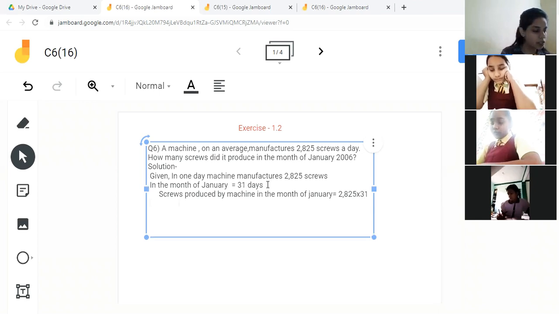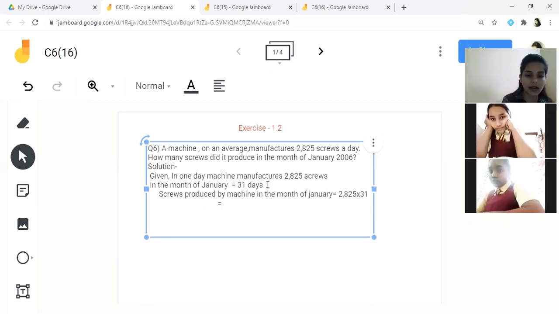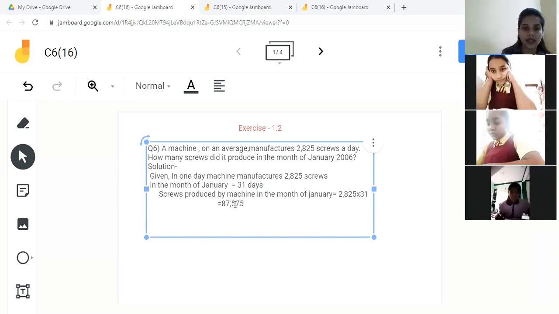So it will be equals to 87,575. 87,575 screws.